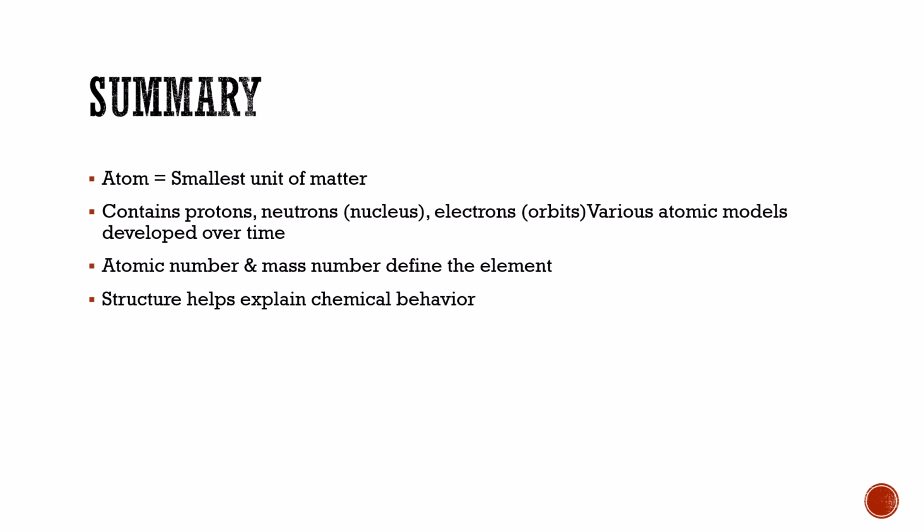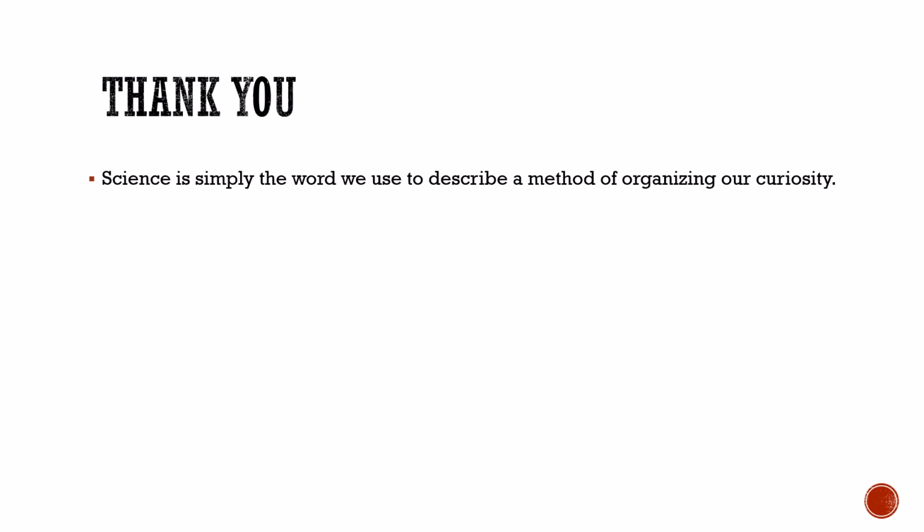Next is summary. Atom is the smallest unit of matter. It contains protons, neutrons, that is the nucleus, and electrons. Various atomic models developed over time. Atomic number and mass number define the element. Structure helps explain chemical behavior.